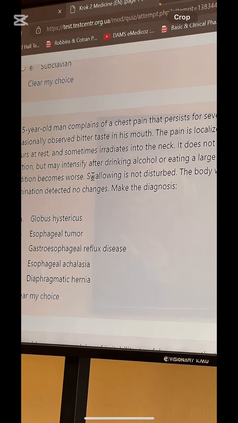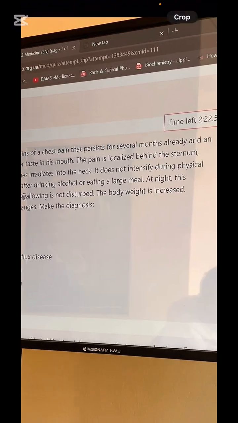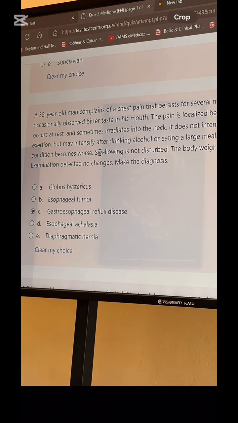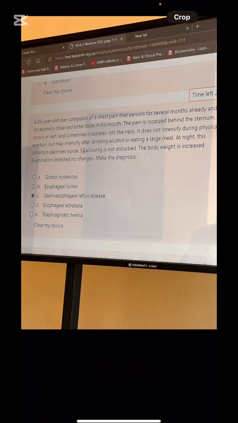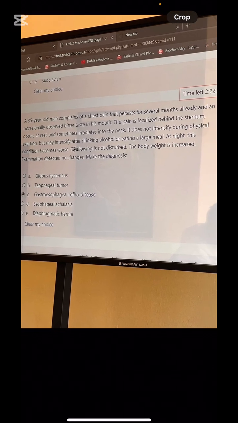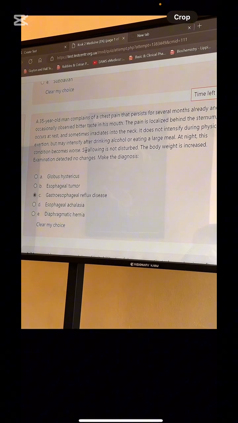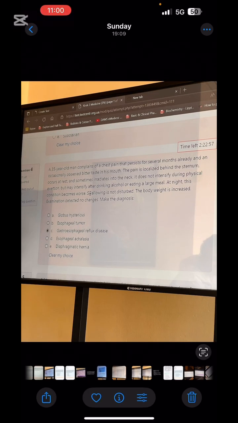So next, the patient is a 35-year-old man who complains of chest pain, with several symptoms persisting for months, and occasionally observes a bitter taste in his mouth. The pain is localized behind the sternum and occurs at rest. The pain is more typically epigastric, intensifies during physical exertion, and may be intensified after drinking alcohol or eating a large meal. So what is this case, sir? This is the case of acid reflux. This is the case of GERD, because of the epigastric pain, which is provoked by alcohol and spicy food.